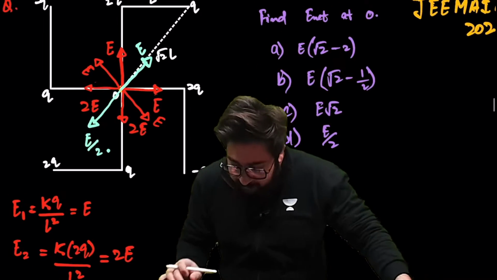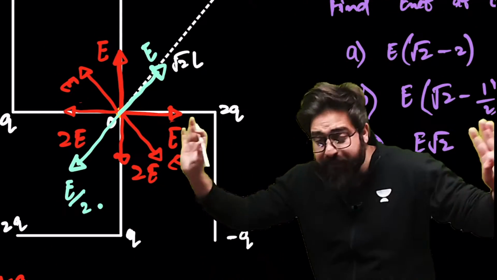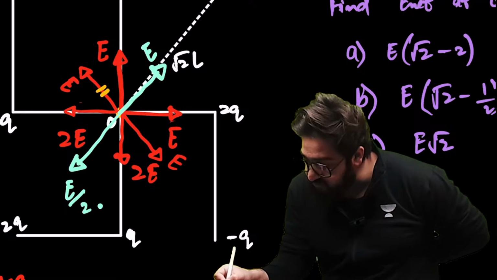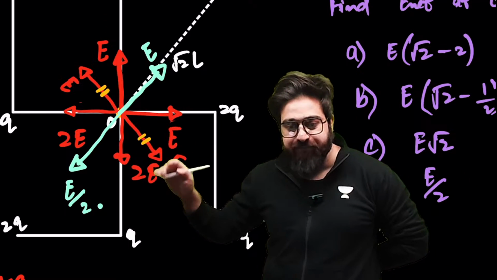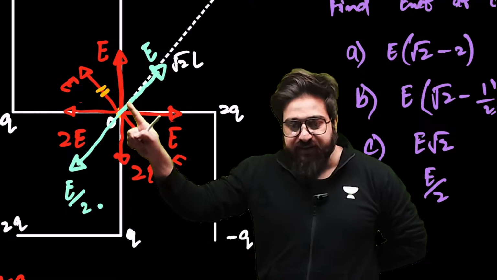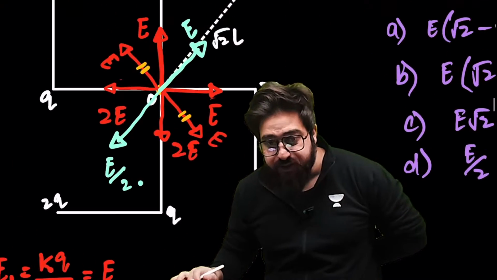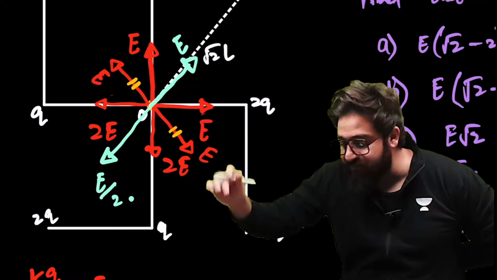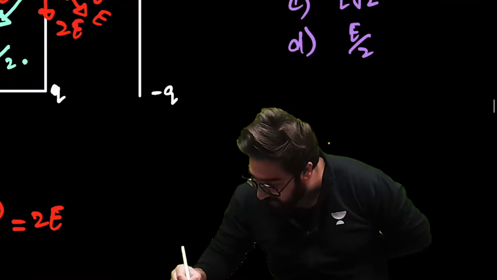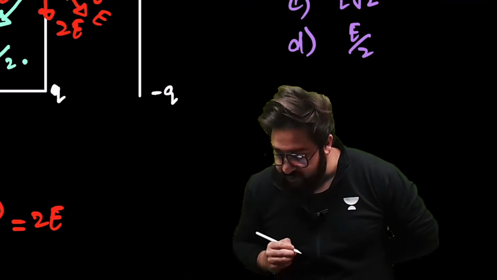Now, my dear people, these are the electric fields and you have to find the resultant in this case. Tell me one thing. Sir, this electric field will get cancelled with this electric field because they are equal and opposite. Okay, done. Now, this electric field and this electric field, could you please tell me the resultant? See, resultant of 2E and E. Sir, 2E minus E will be E, and that will be in the downward direction. I'll make it something like this. This will be E, in the downward direction.